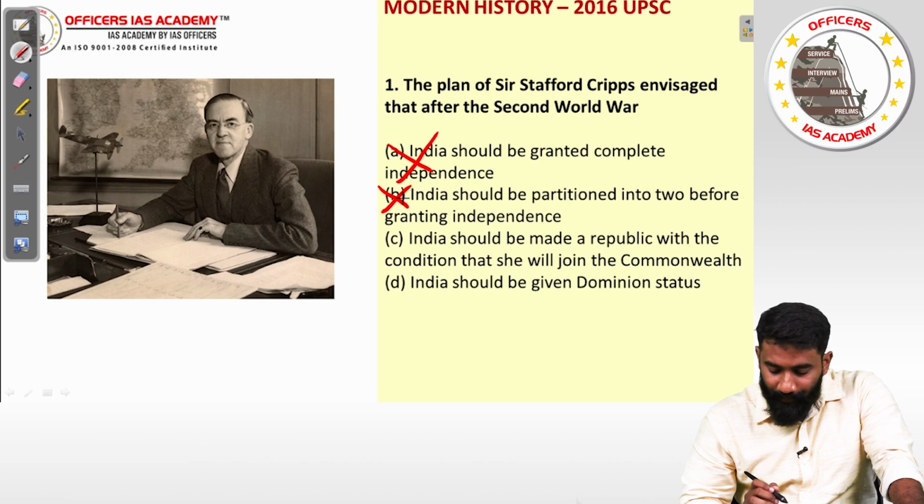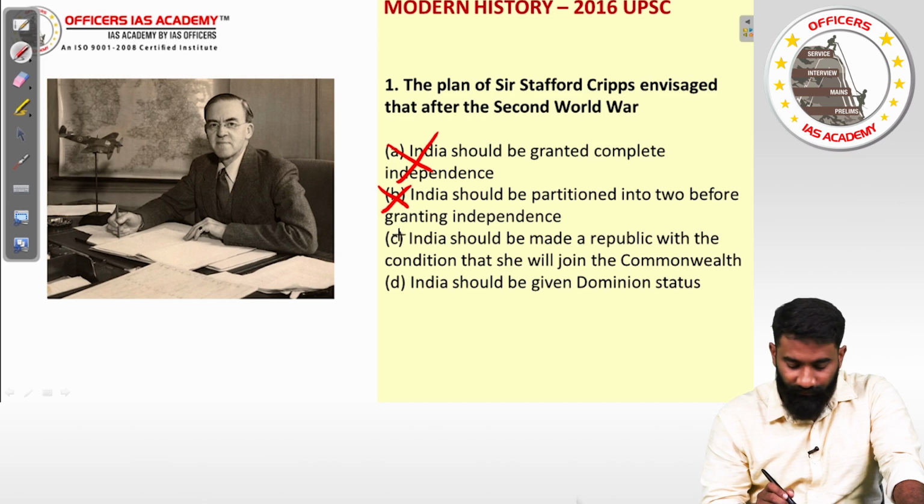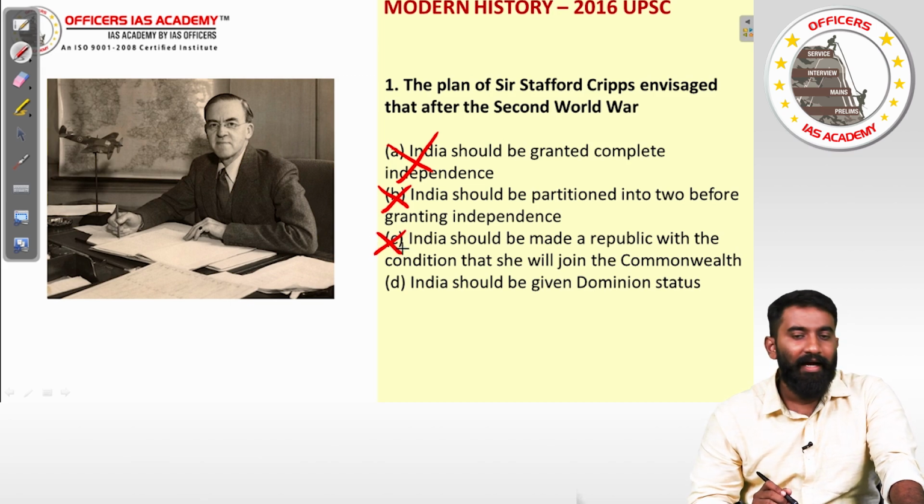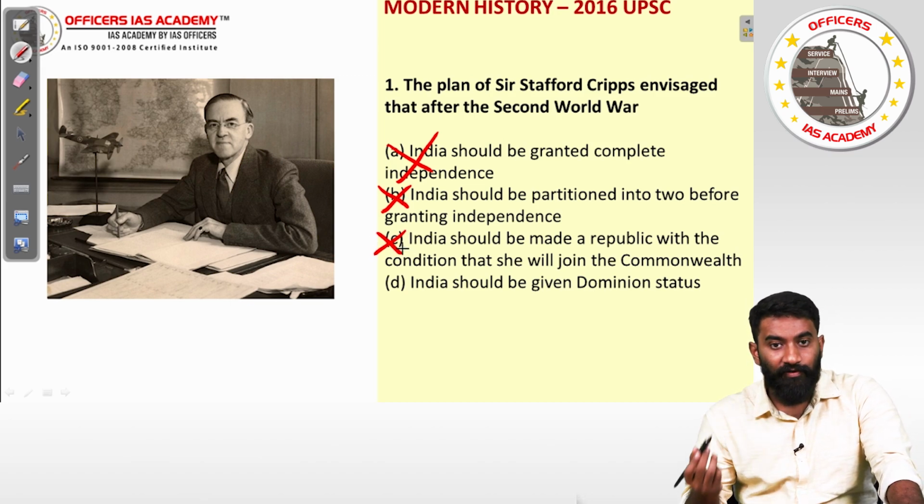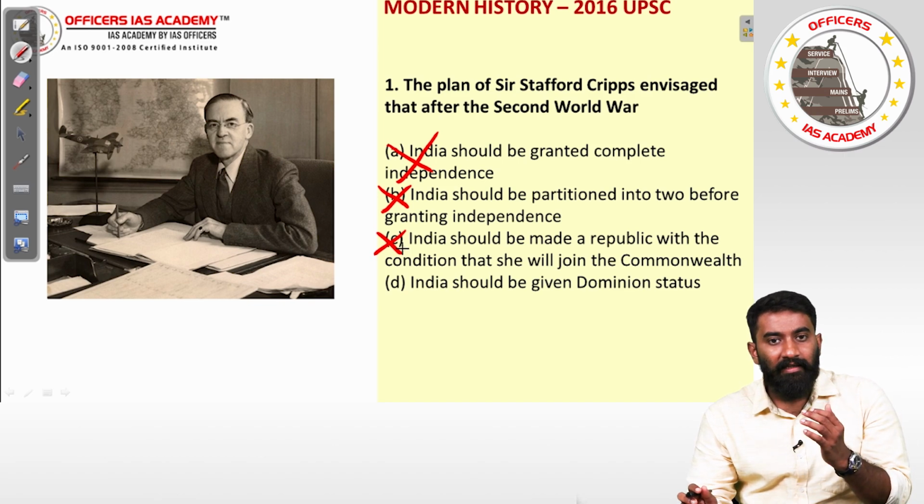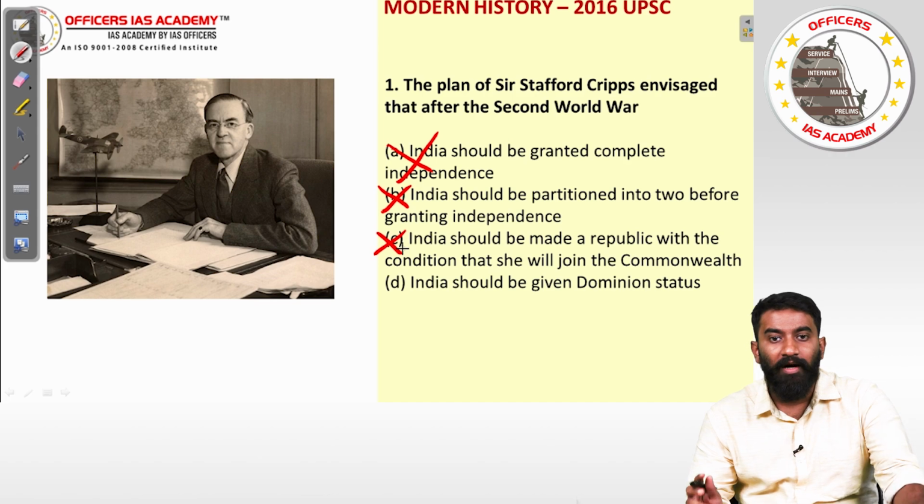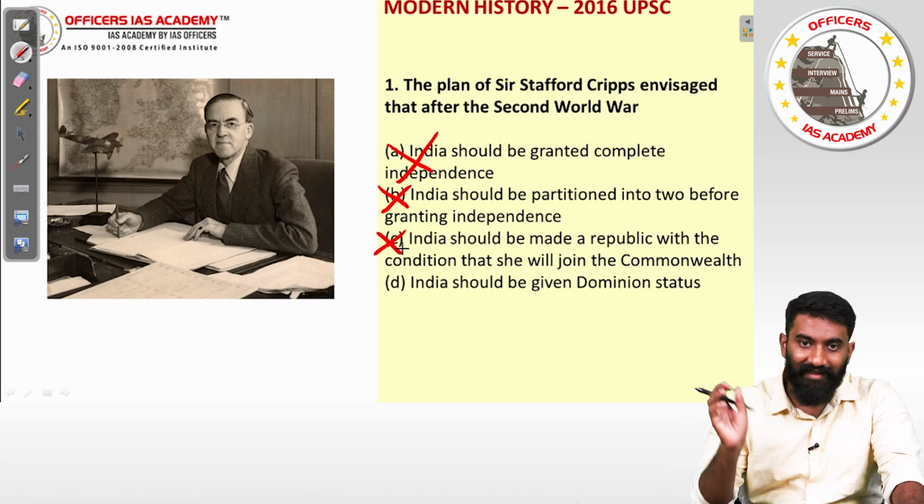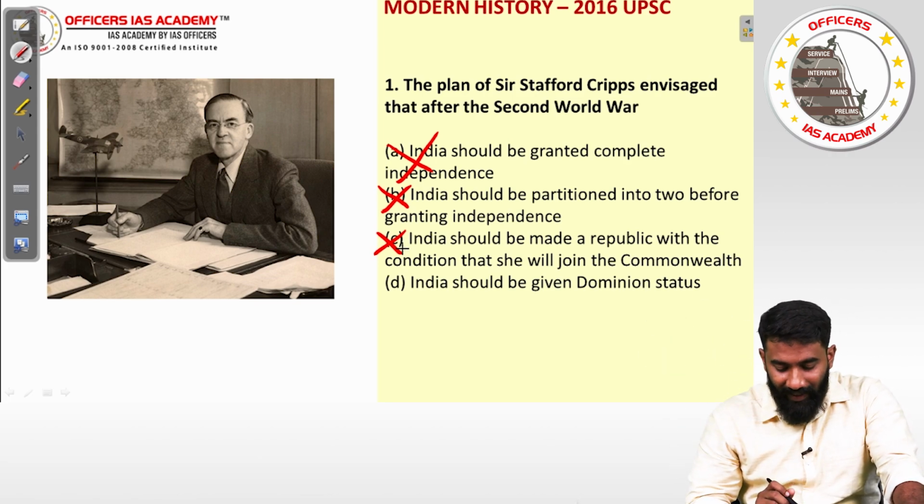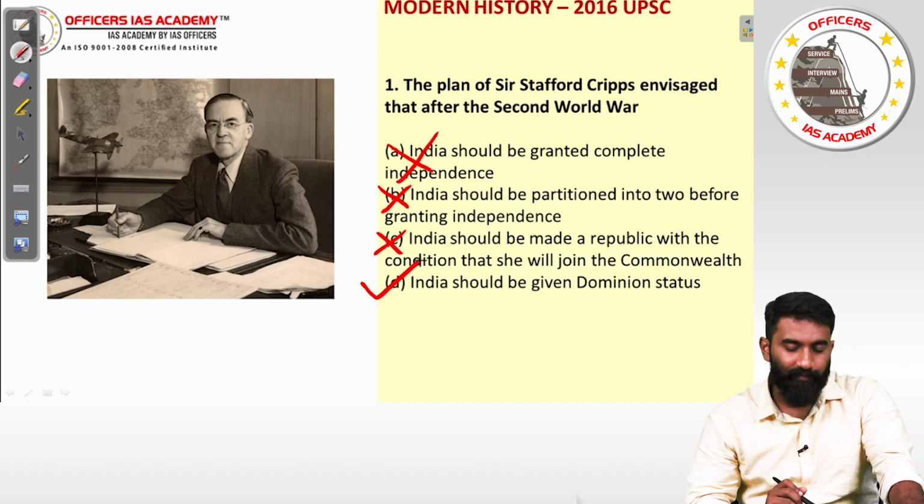India should be made a republic with the condition that she will join the Commonwealth. No, there was no such condition put, and they even went on to say that India can actually get out of the British Commonwealth if it wants, maybe in the future. They are suggesting that. So there was no condition here. And India should be given dominion status. That would be the answer.